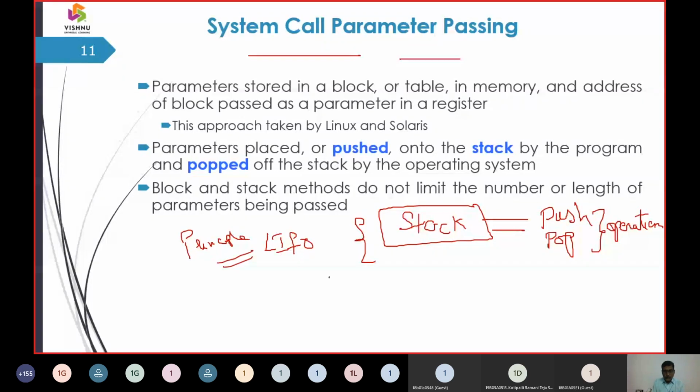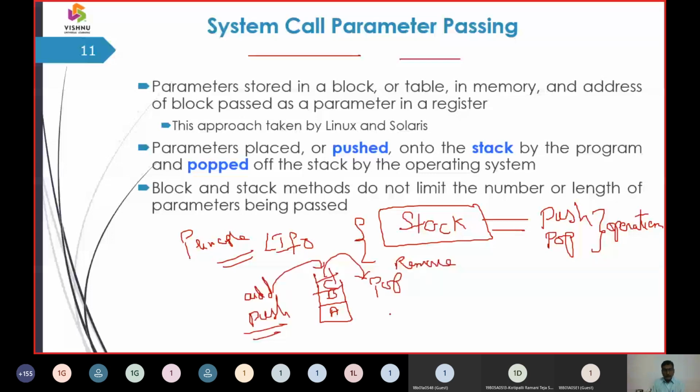So we are going to assume the stack as a pile. A, B and C here. If we are taking the content out, we say it is popping out. When we add the content, we call it a push mechanism, and removing an element from the stack, we call it the pop mechanism.